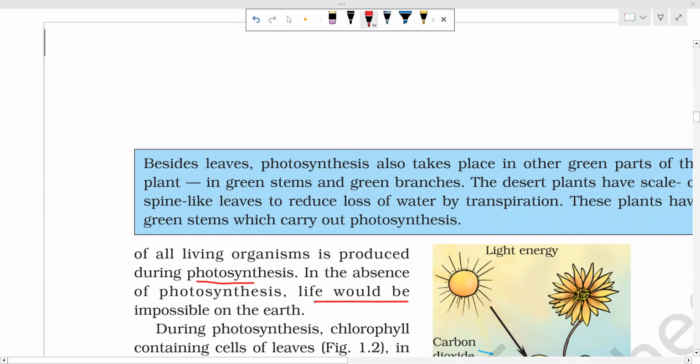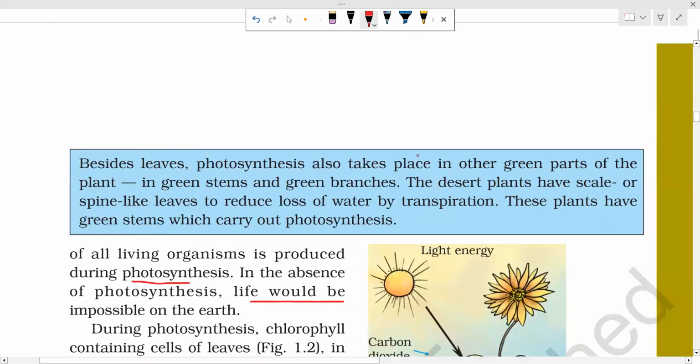By this photosynthesis only, life is possible on Earth. Besides leaves, photosynthesis takes place in other green parts of the plant. Mainly photosynthesis takes place in the leaves, but also photosynthesis occurs in green parts of the plant.